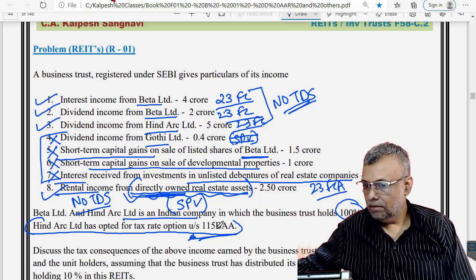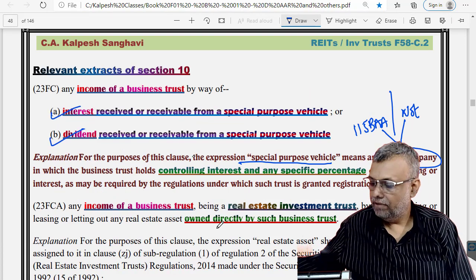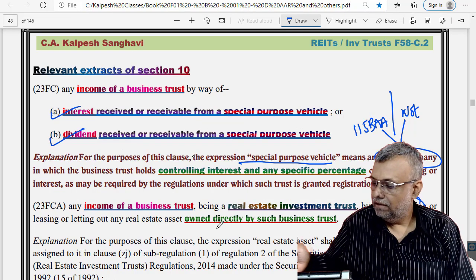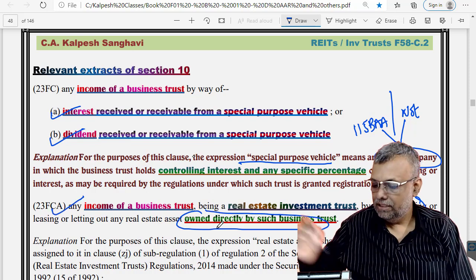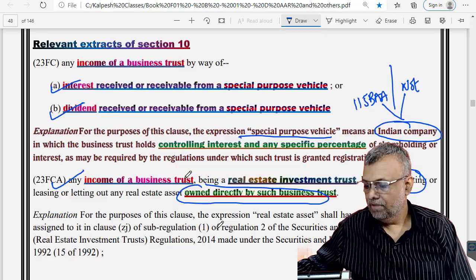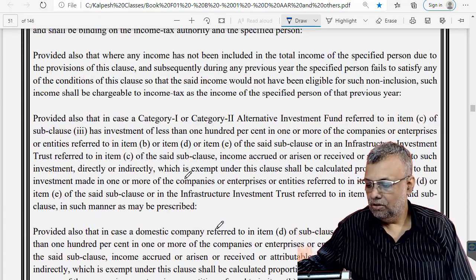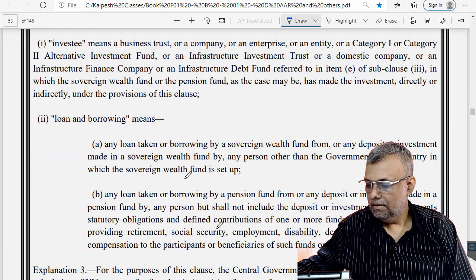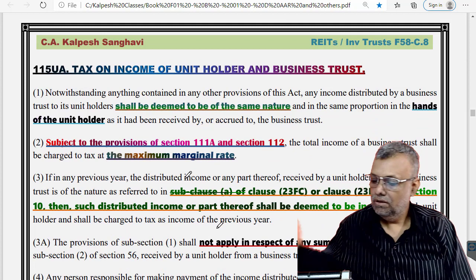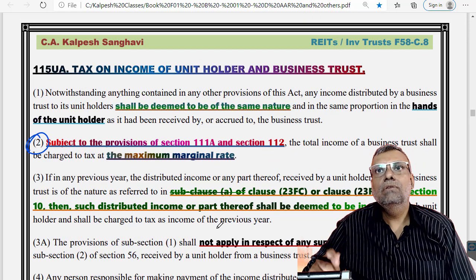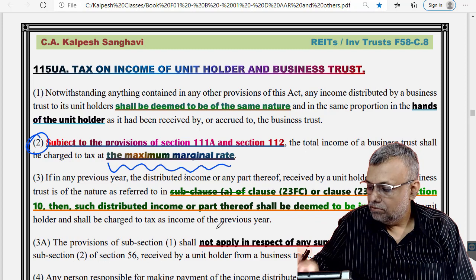Now come to this particular clause. See, interest we have taken care of, dividend we have taken care of, and this rental income we have taken care of, out of the assets which are directly owned by the business trust. So for these types we have already given the exemption. Now see, in the hands of the business trust, this is one of the very good points with respect to taxation, that it will be taxable at maximum marginal rate.